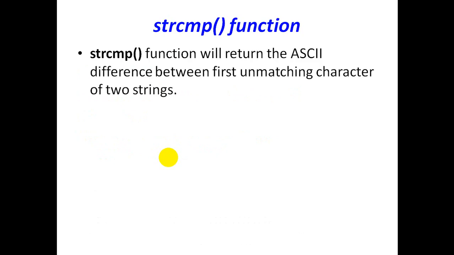Next is the strcmp function. This strcmp function will return the ASCII difference between the first unmatching characters of two strings. So strcmp is used to compare two strings, and it will return the ASCII difference between the first unmatching characters of these two strings. So we will take one example.